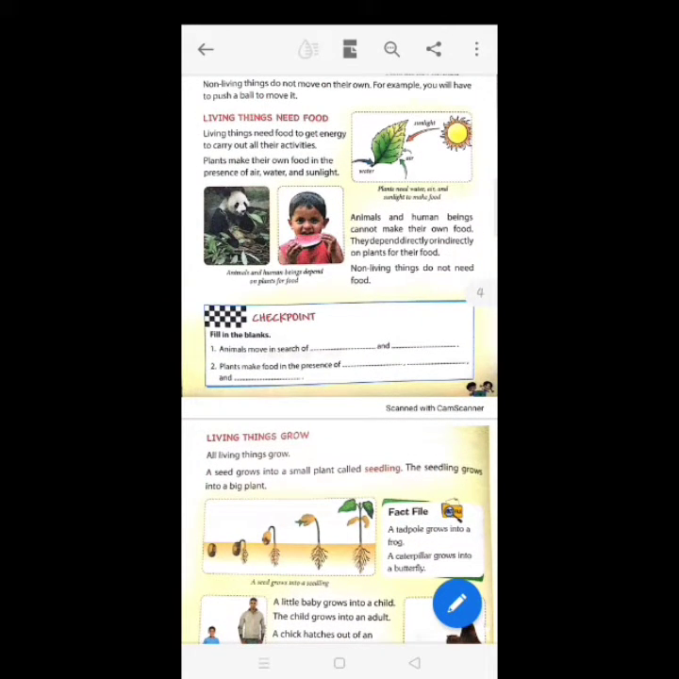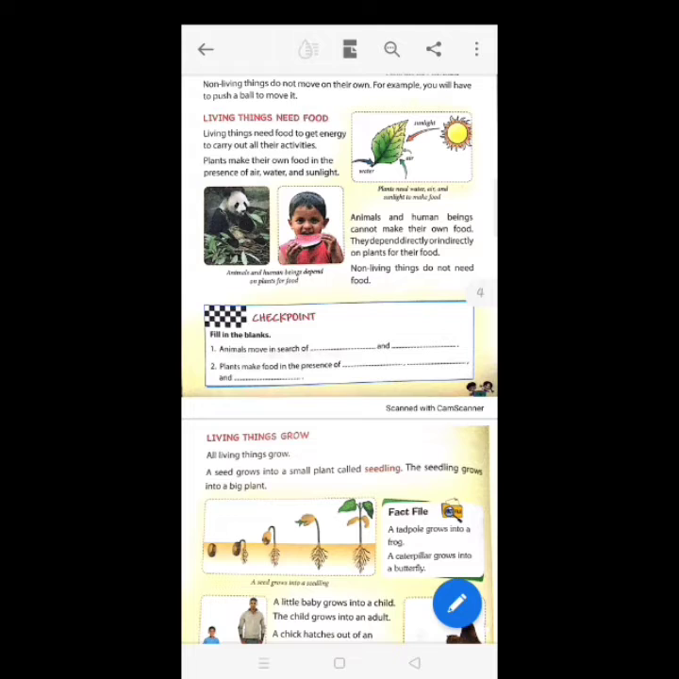living things need food. Living things need food to get energy to carry out all their activities. Plants make their own food in the presence of air, water, and sunlight. Animals and human beings cannot make their own food. They depend directly or indirectly on plants for their food. Non-living things do not need food.